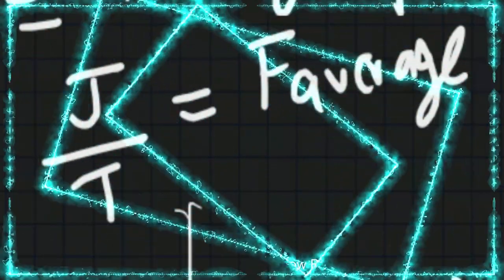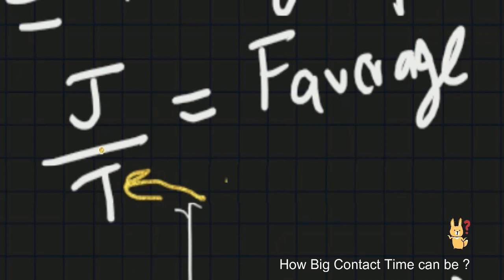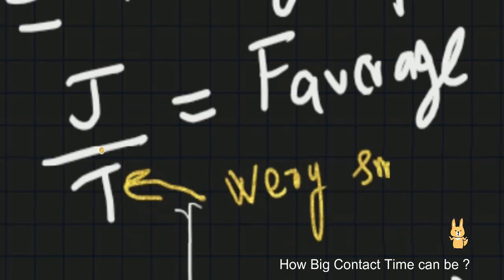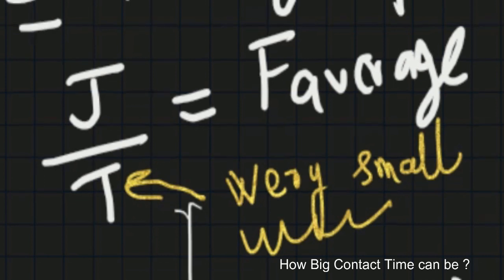Just one word on the time. Generally you will find this contact time to be very small in magnitude, but it is not necessary. When we study strictly, we say this time has to be very short, but in certain numericals, like this truck, the duration of contact may not be 1/800th of a second, but can be 8 seconds also. Feel free to apply the same principle even if the contact time is very large, and you see words like average force, impulse, change in momentum mentioned in the question.